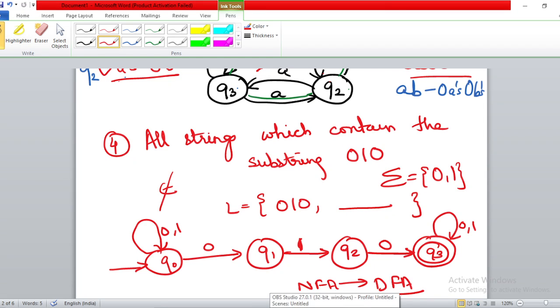So these are the questions of finite automata for your conceptual understanding, and I hope you will be able to do questions related to this topic.